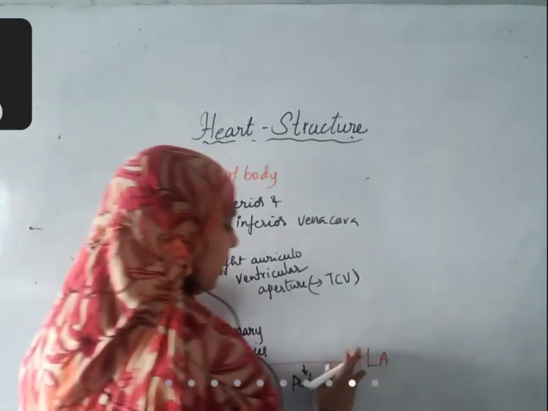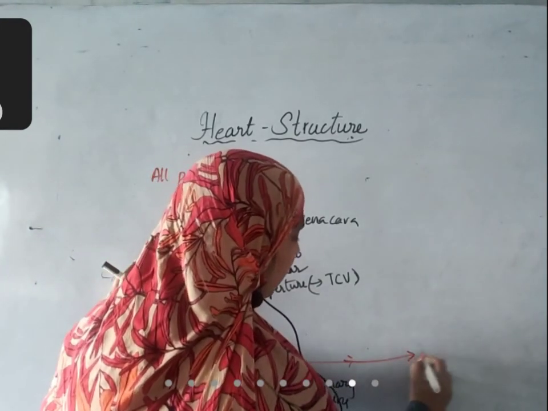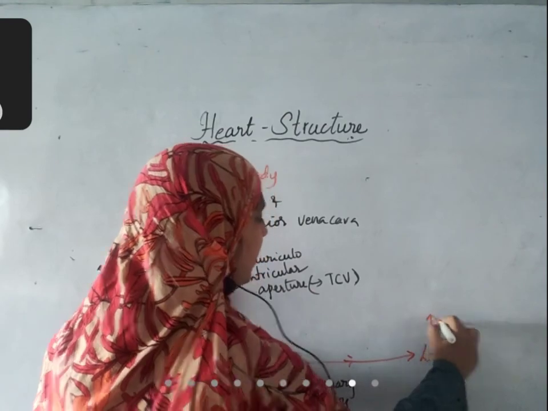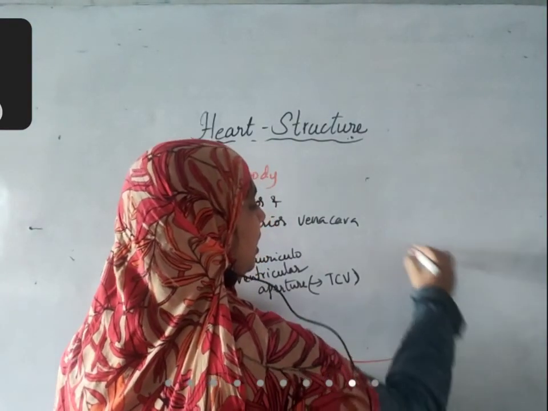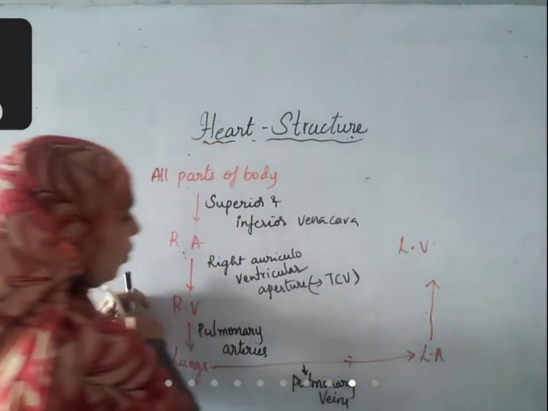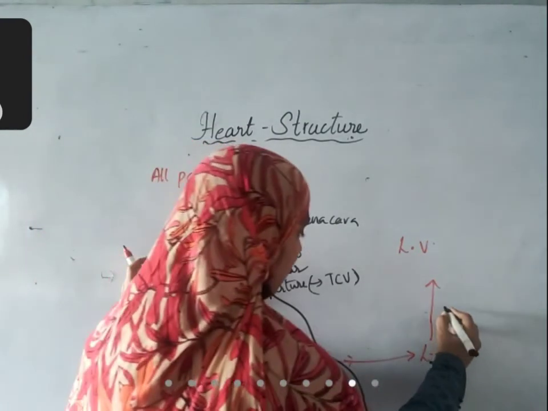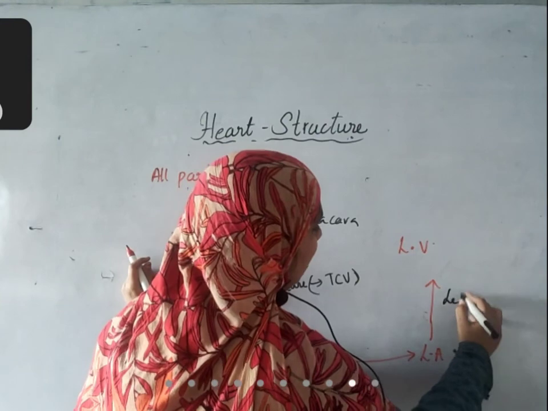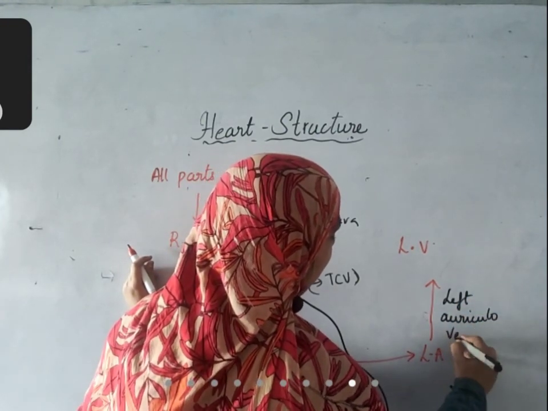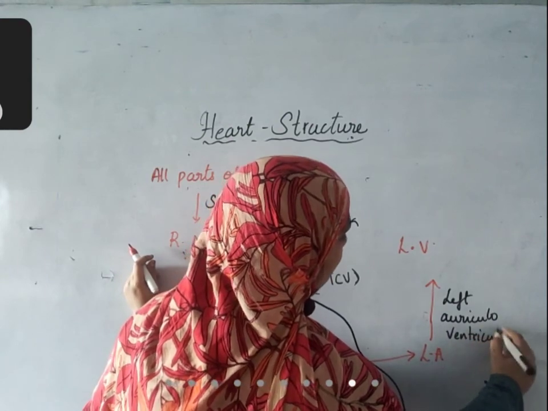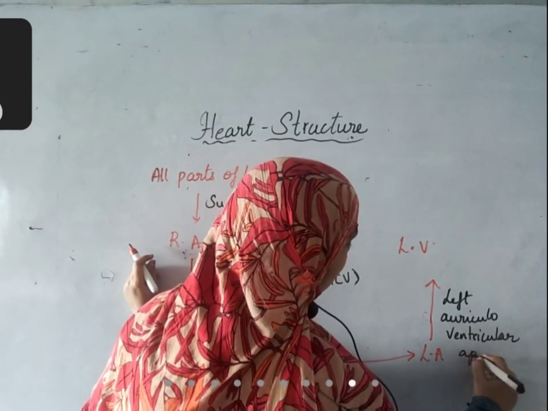From the left auricle, blood enters into the left ventricle. So what is present in between? Left auriculoventricular aperture.